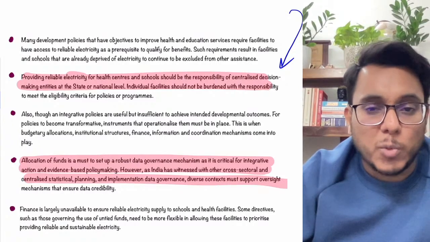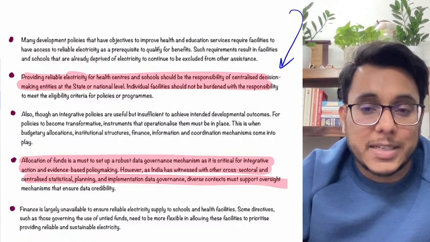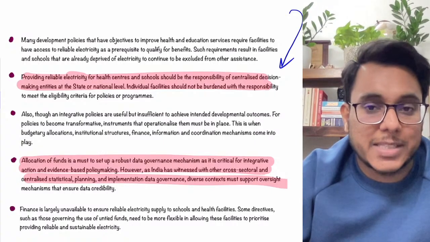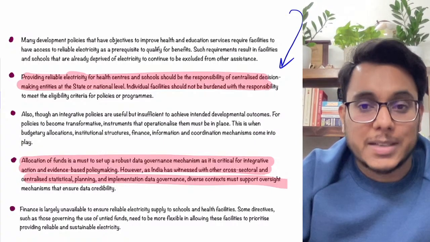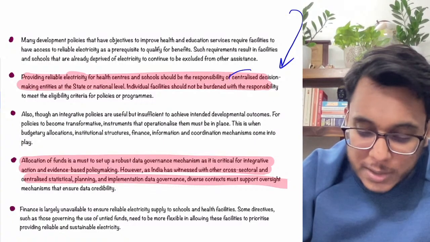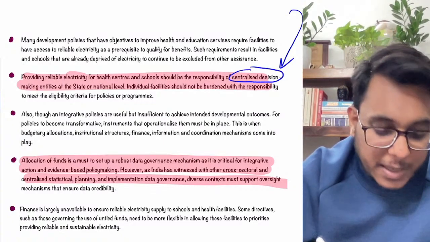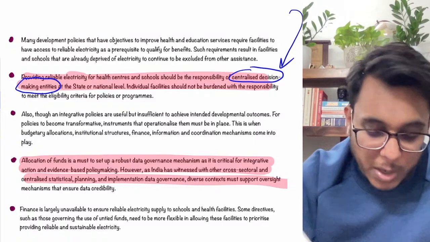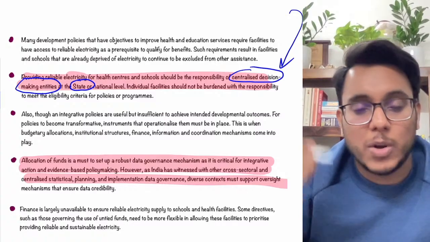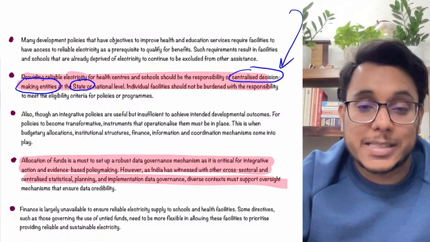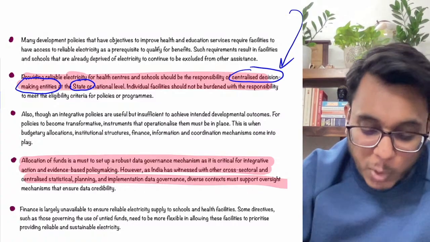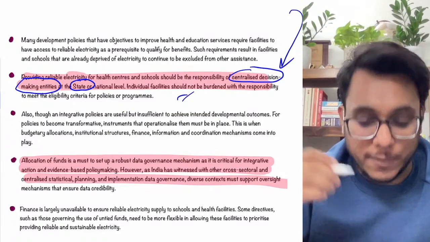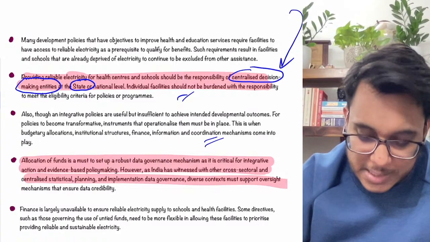After that, to provide reliable energy to the health center as well as to the schools, the responsibility needs to be on the government agencies. There needs to be a centralized decision making entity, and the responsibility needs to be put on it. In the same way within the state also, there needs to be some decision making agency whose responsibility is to provide electricity. The responsibility should not be put on the individual facilities. Fine, this is something that has been provided.